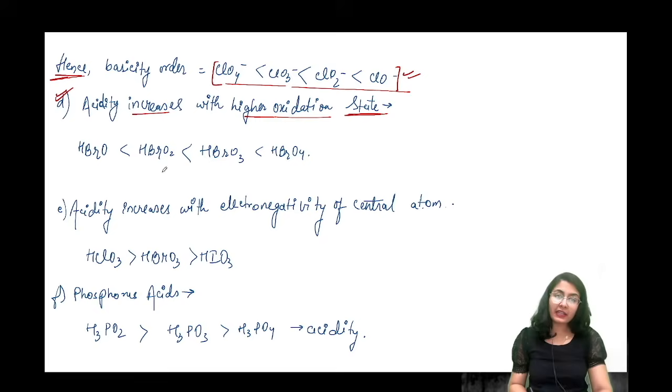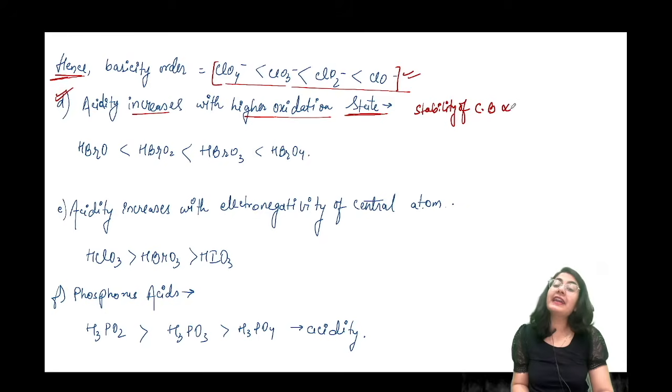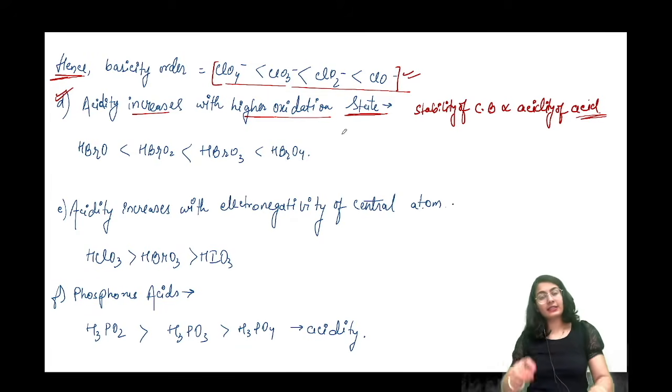ये हमने अभी अभी देखा है that when we increase the oxidation state by adding more oxygens, the conjugate anion becomes very stable. So the stability of the conjugate base is directly proportional to the acidity of the molecule of the acid. क्योंकि जितना ज्यादा स्टेबल होगा conjugate base, more acidic is going to be our acid.